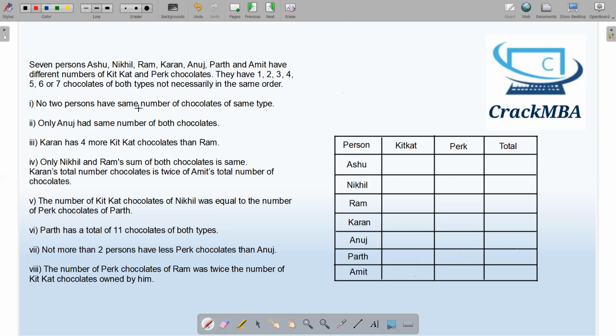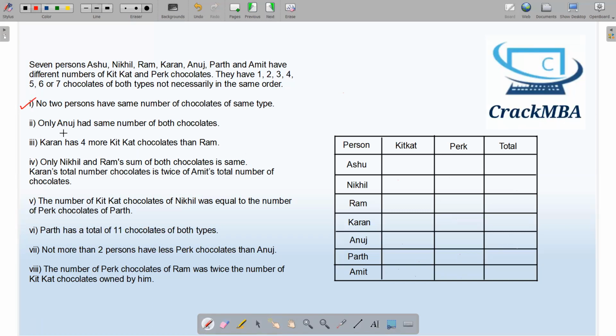No two persons have the same number of chocolates of the same type. This sentence means if Ashu has 5 Kit Kat, then none of the other persons will have 5 Kit Kat. This is not possible. So everyone will have a unique number of chocolates of each category. Okay. Next sentence. I have read this sentence.